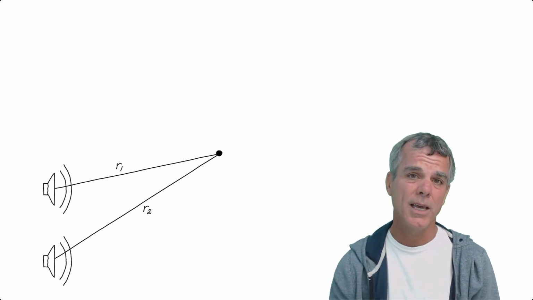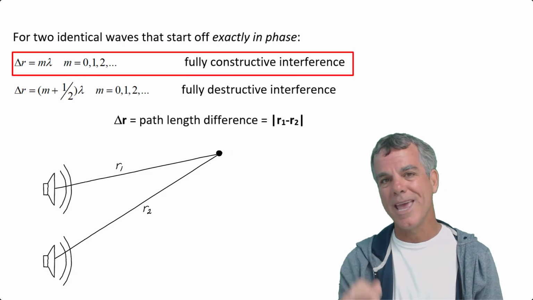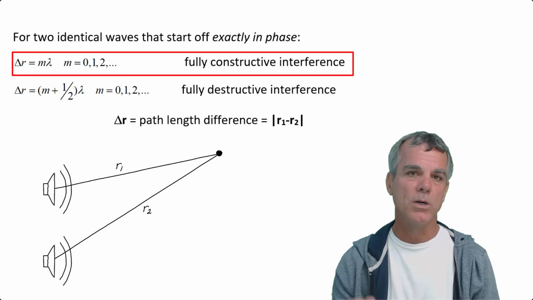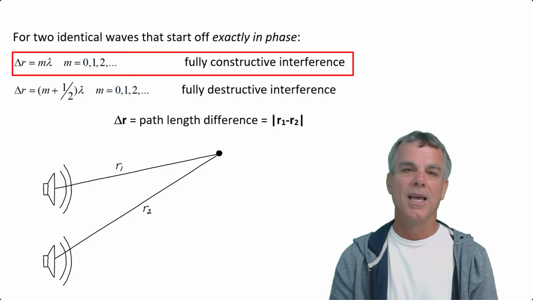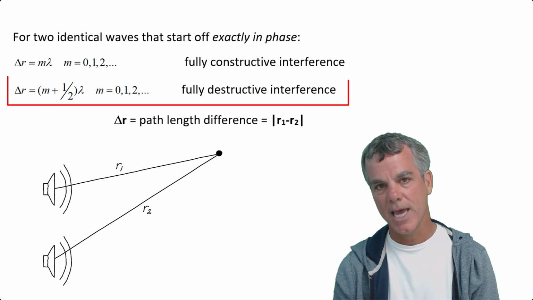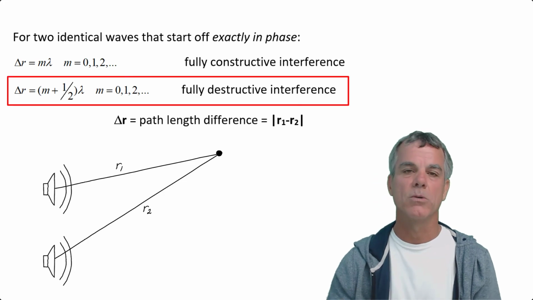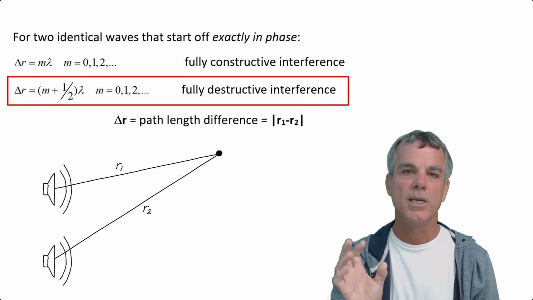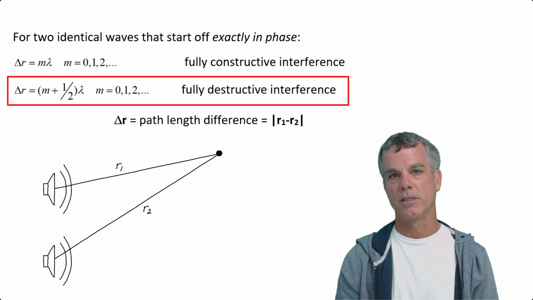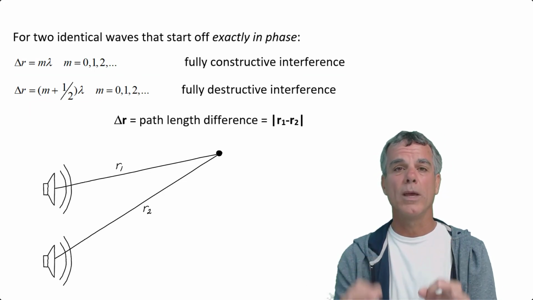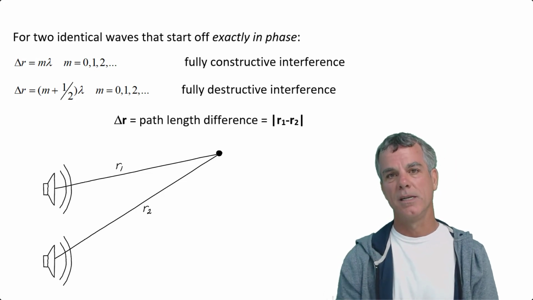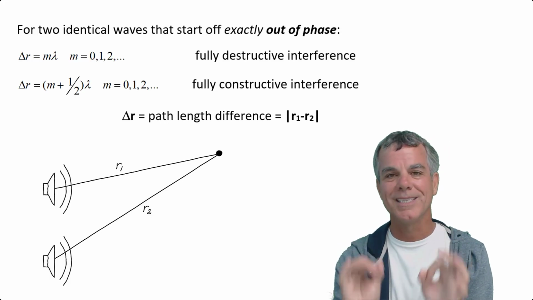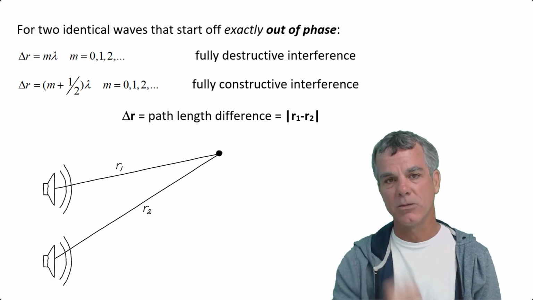The way we usually write that is if delta R equals m lambda, where m equals 0, 1, 2, 3, and so on, then we have fully constructive interference. If delta R equals (m plus a half) lambda, where again m equals 0, 1, 2, 3, and so on, we get fully destructive interference. Now these apply if the waves start off from each source exactly in phase. Just as an aside, if the 2 waves start off exactly out of phase, then this is reversed.